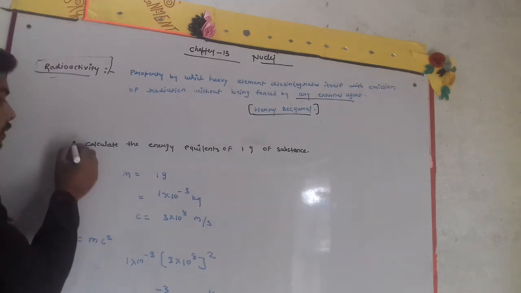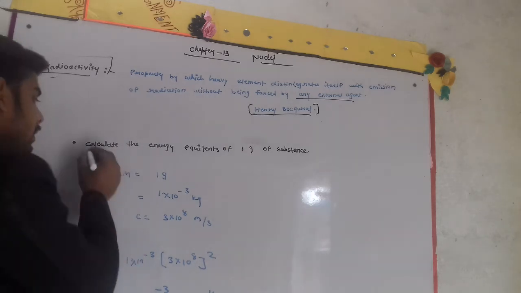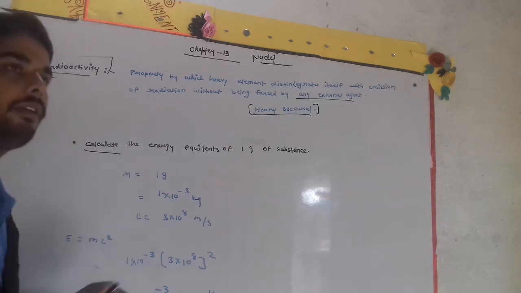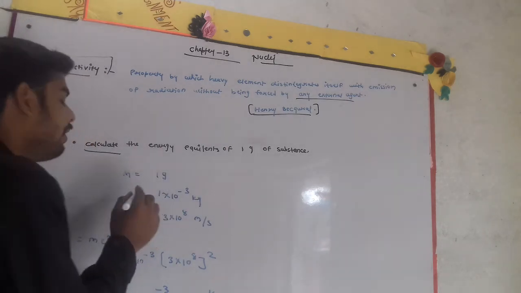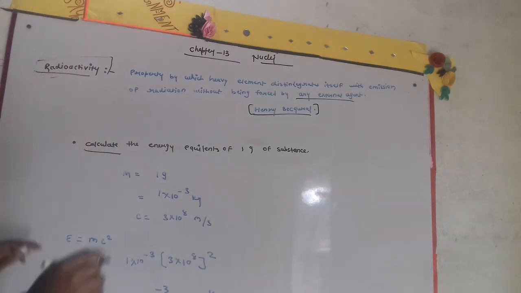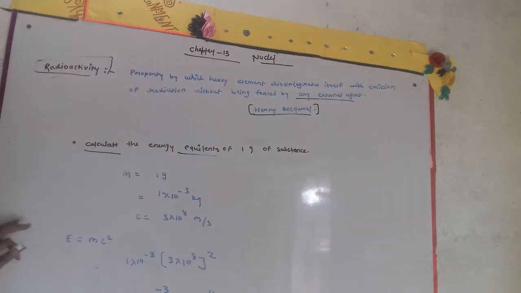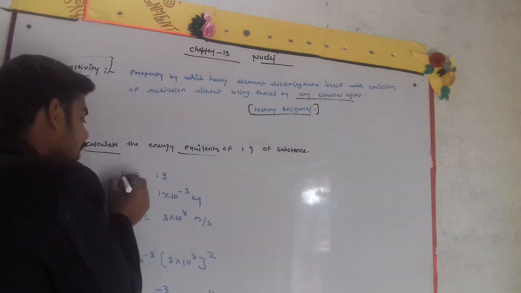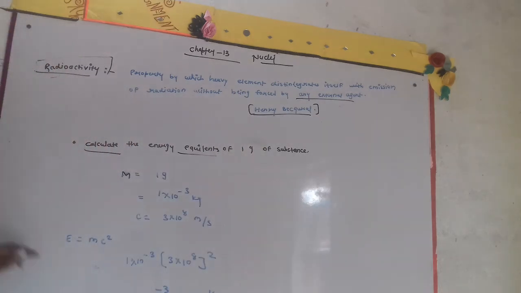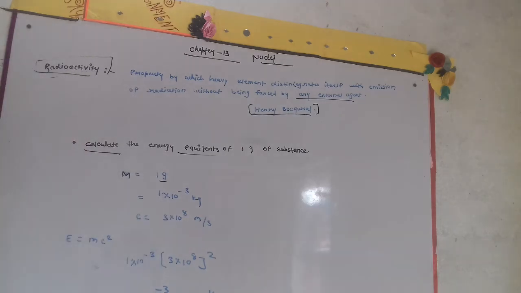Here we are going to solve another numerical question. In the last video we saw how to find the radius. Now we are going to study how to find the energy. Calculate the energy equivalent of 1 gram of a substance. We have to find the energy. Here the mass of 1 gram is given, and we will change this into kilograms, which is 10 to the power minus 3 kilogram.